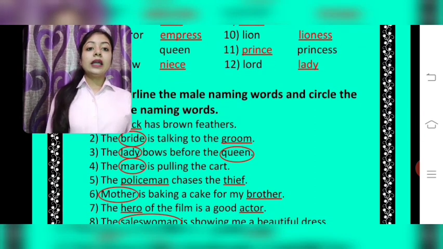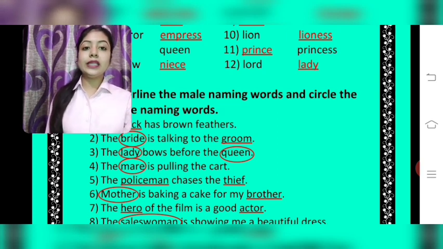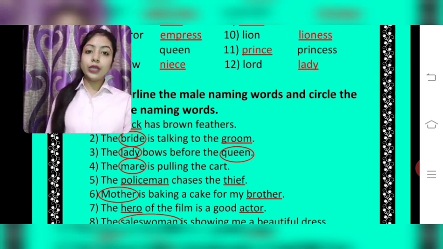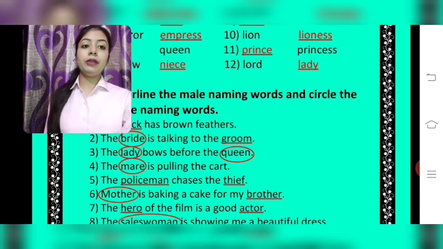Third part, the lady bows before the queen. So lady is a female naming word and queen is also a female naming word. You will circle both the words, lady and queen.